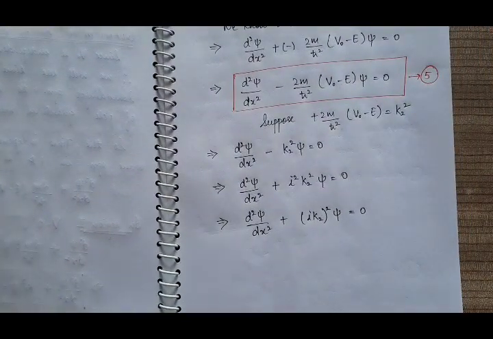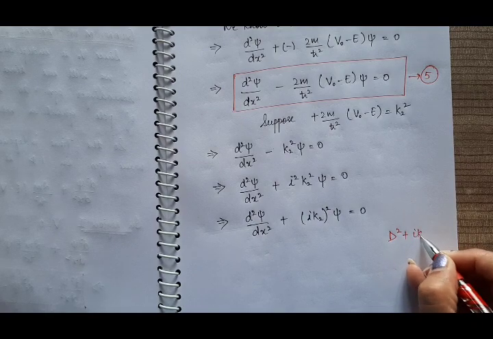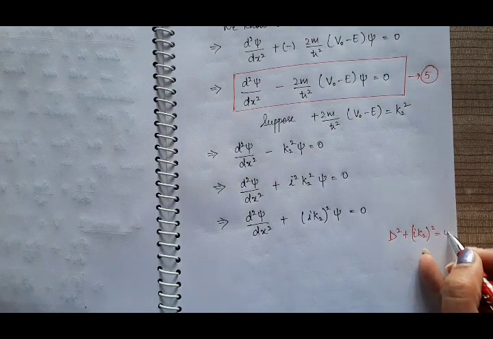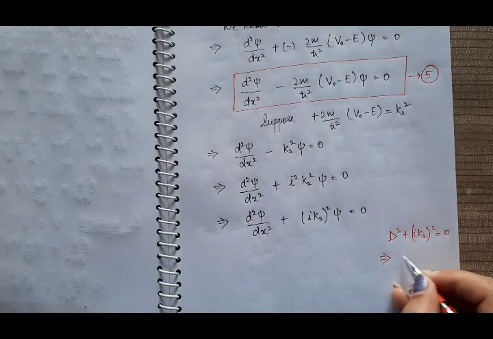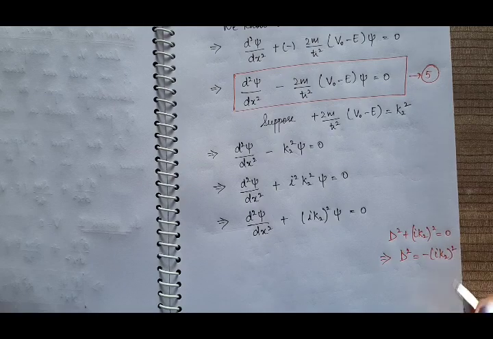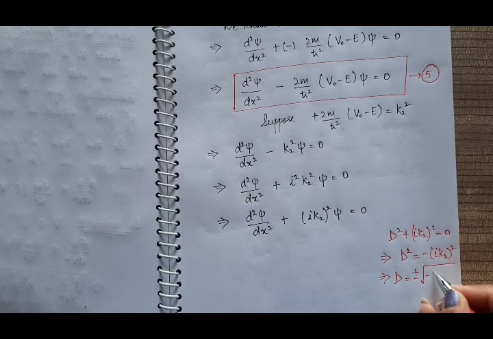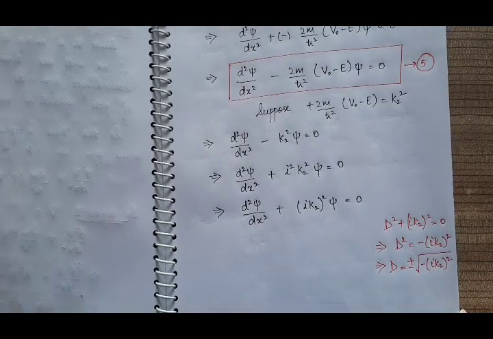Write the auxiliary equation, according to which we have D² + (iota k2)² = 0, so D² = −(iota k2)². So this D will be ± root of −(iota k2)², and this −1 is equal to iota squared.